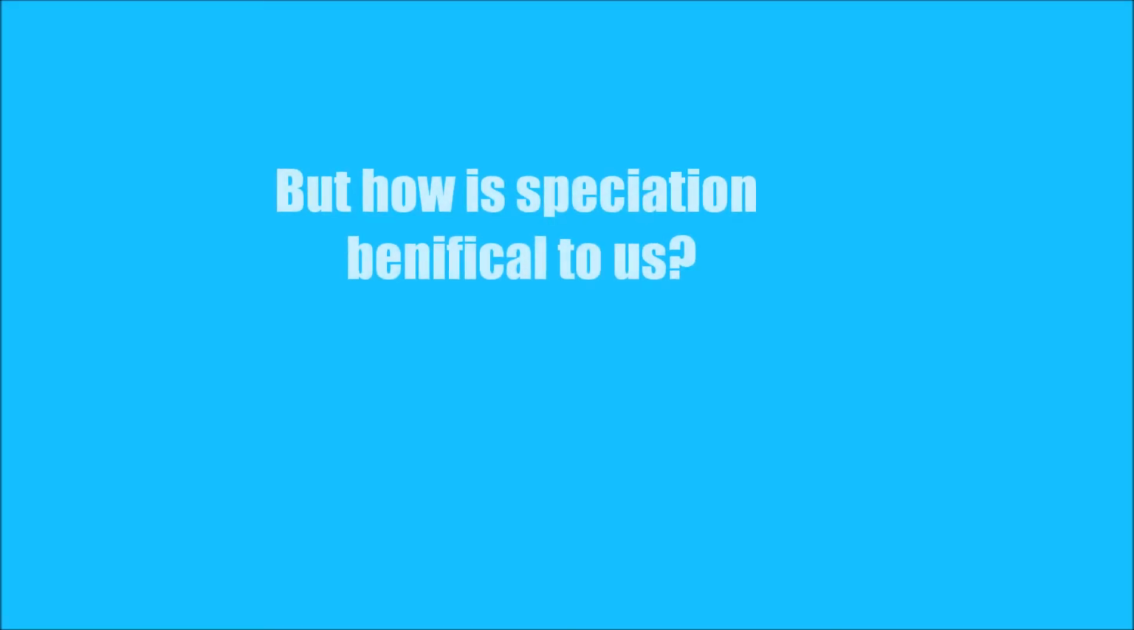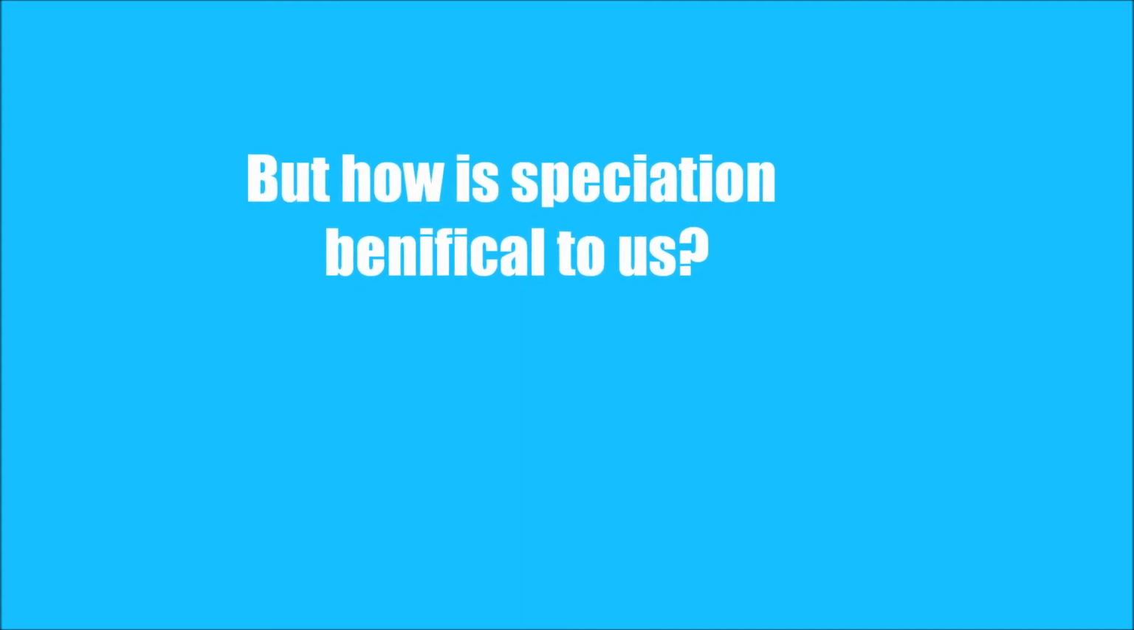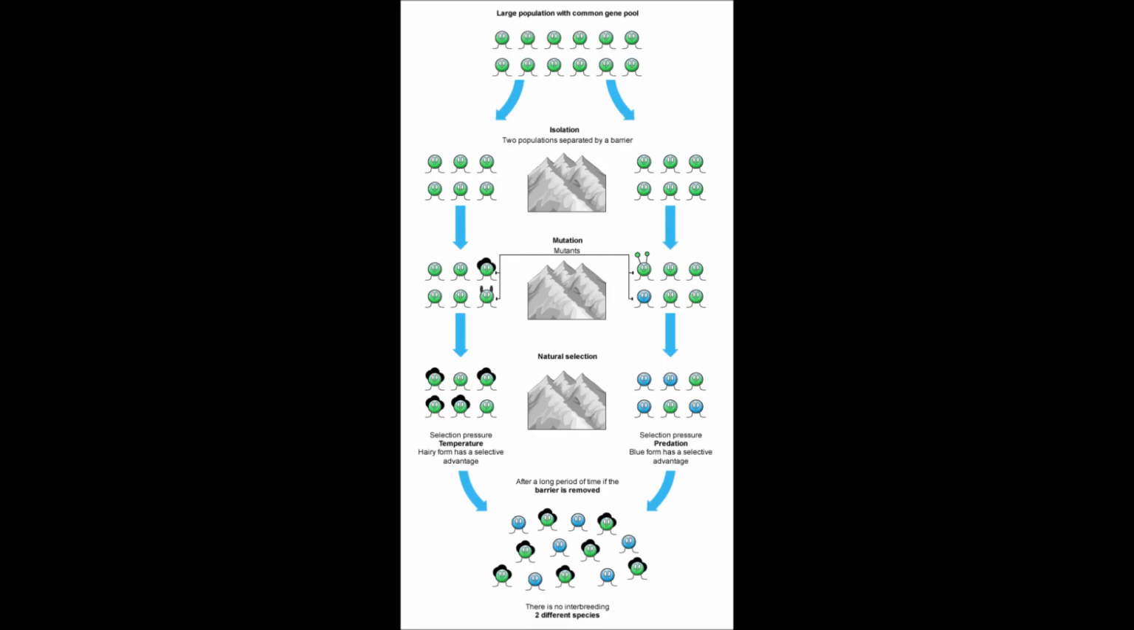But how is speciation beneficial to us? As explained in the diagram provided by the British Broadcasting Corporation, through any speciation process, isolation is maintained. Mutations are formed by said isolation groups, and eventually, through natural selection, two different species are formed, thus preventing inbreeding.